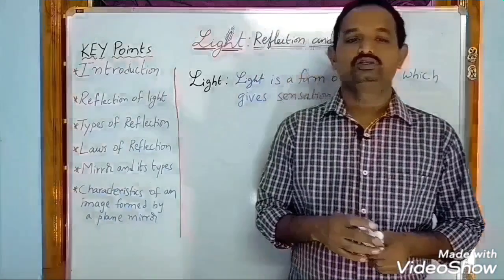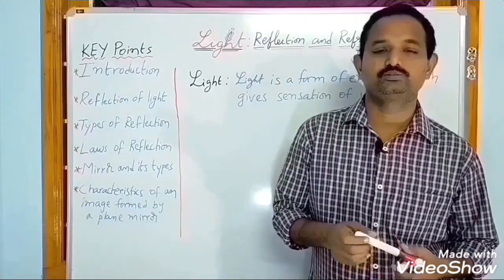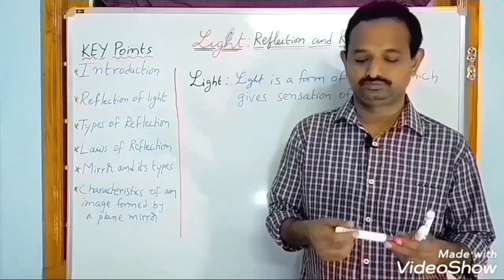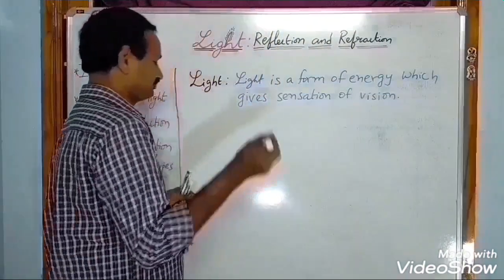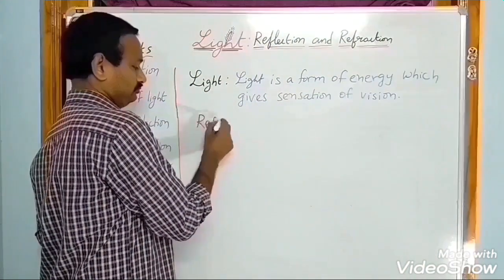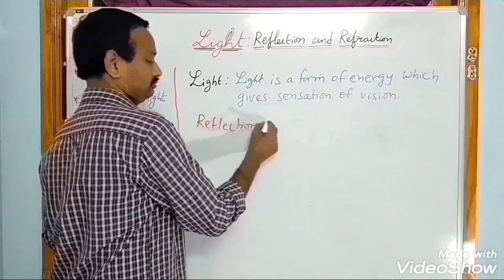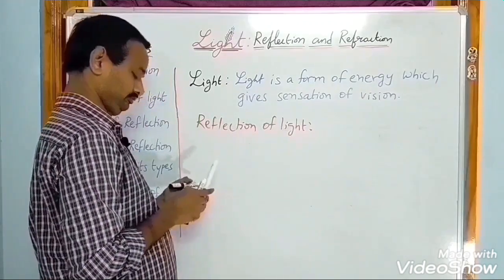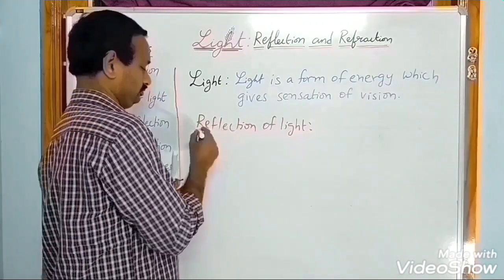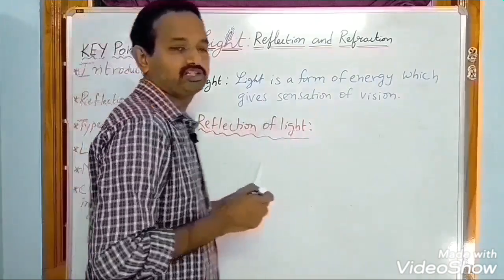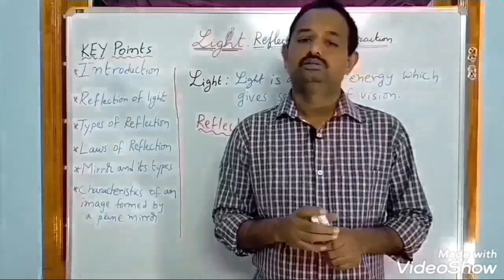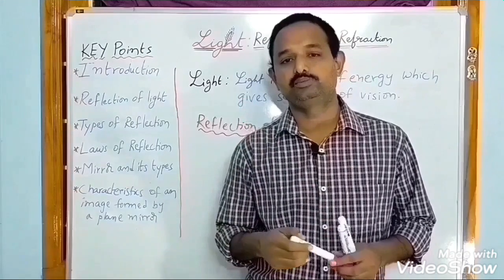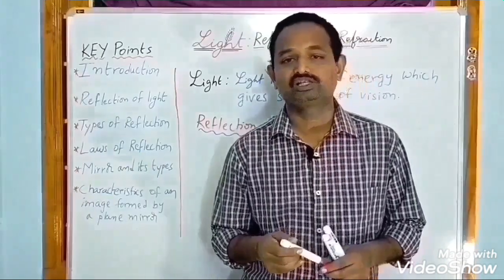So students, now first I am going to discuss about reflection of light. What is reflection of light? When light falls on any opaque object, it rebounds back to the same medium. This phenomenon is called reflection of light.